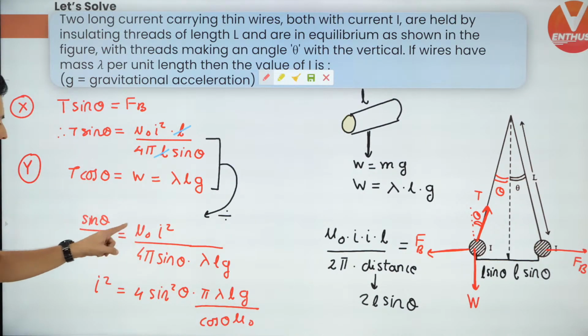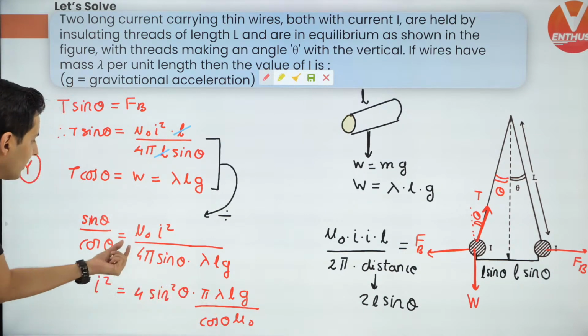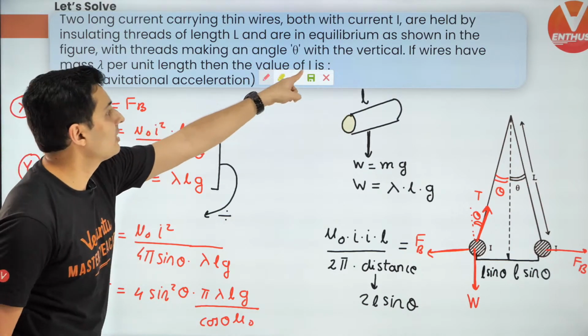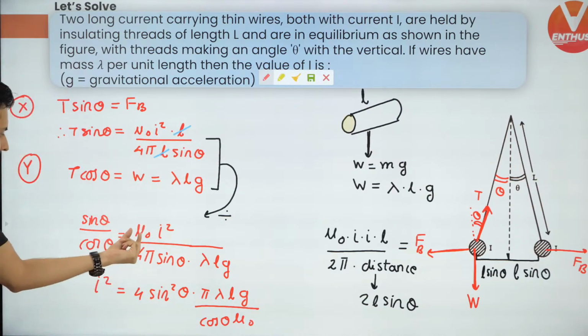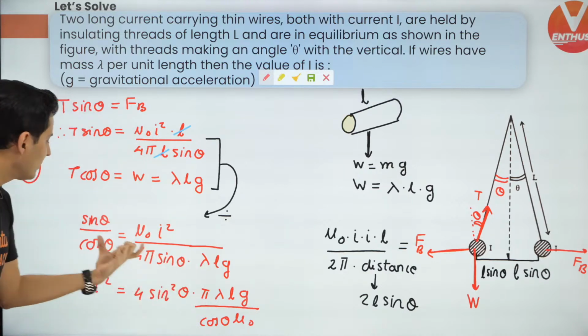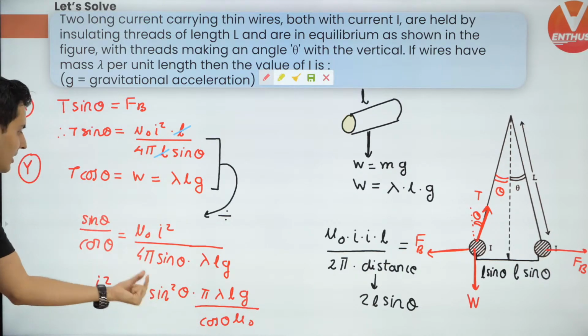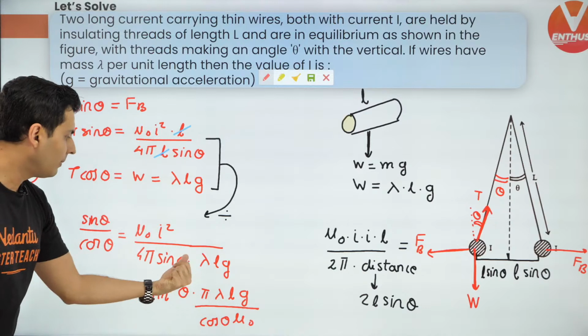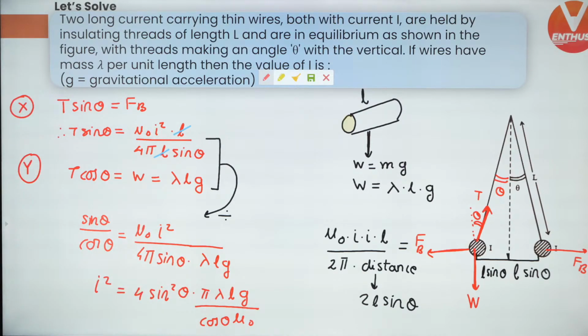So Jyotsna, in the last part, I just rearranged it. I wanted I square because the question is what is the current. So put mu naught below, take all these terms over here, sine into sine, sine square, 4 goes there, pi, lambda, L, g, all have gone there. Okay, I hope now it is fine.